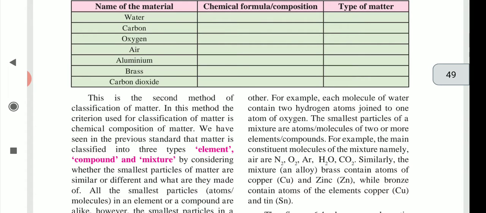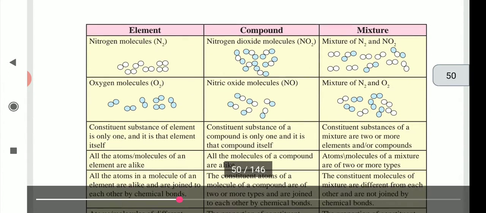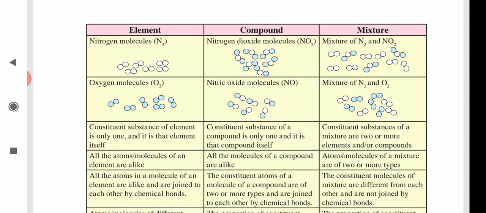Now observe the table on page number 41, 6.4. Element, compound, mixture: a schematic submicroscopic picture and characteristics. See, in this table, three columns are arranged: element, compound and mixture, according to their characteristics.